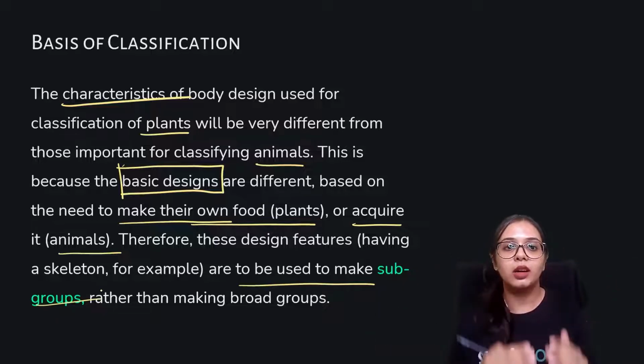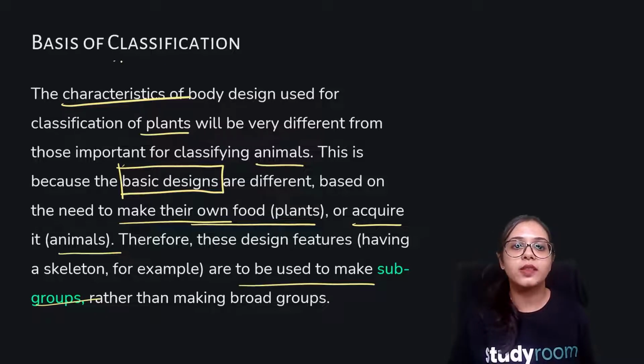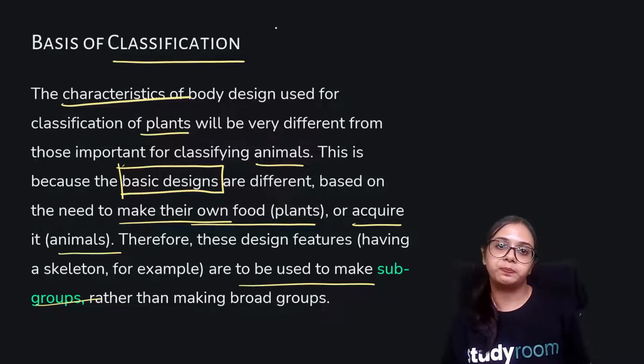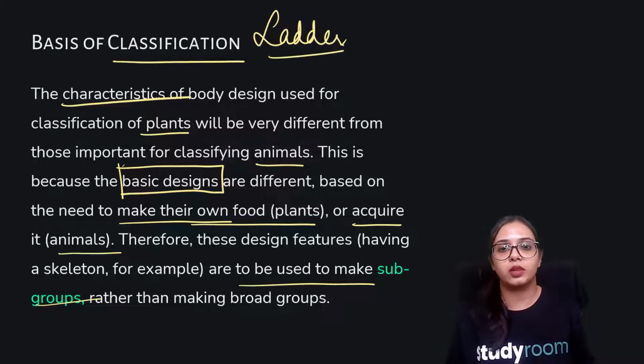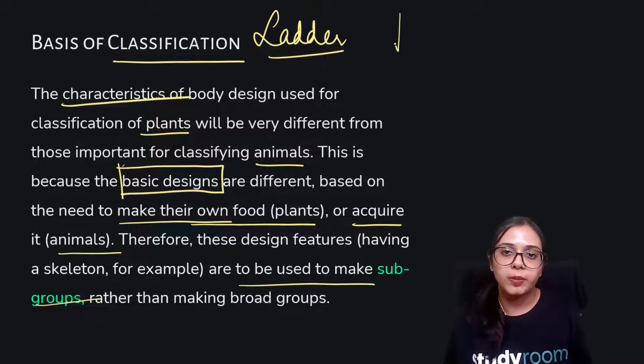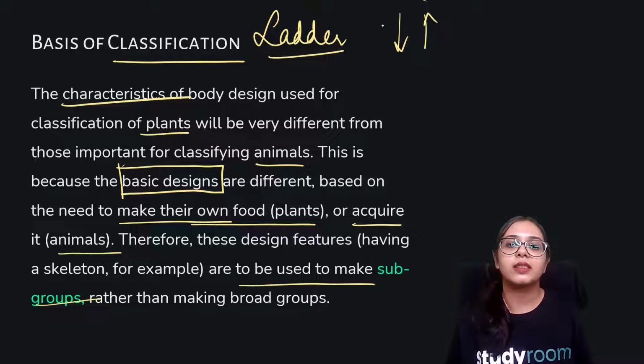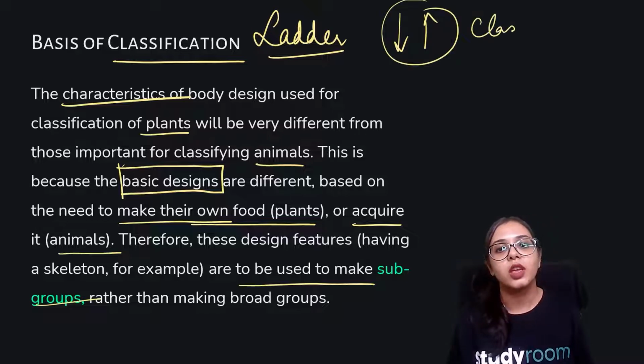So we are learning how, say, a ladder works. I won't use exactly this term, but just for simplification, think of what ladders you have to climb down or climb up in order to understand how a classification is processed.